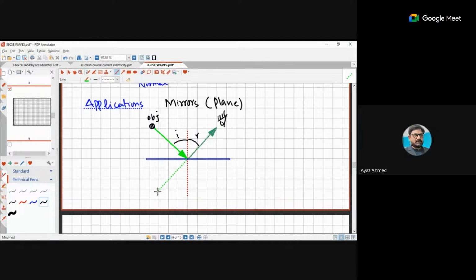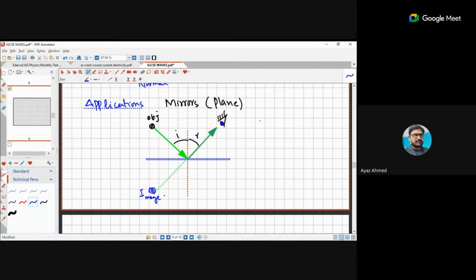Yes. Okay, now look. Now I will draw a certain point here. Suppose it is here. So this observer will think, okay, the light is coming from here. So here is the position of the image. So this is the image position. This is just a single ray diagram, but this is actually the observer's imagination.